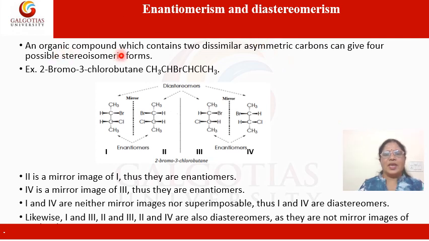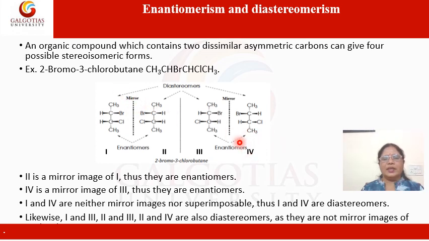2-bromo-3-chlorobutane. We can see there are asymmetric carbon atoms present, and because of that, four stereoisomeric forms are possible, because there are two dissimilar asymmetric carbon centers, and therefore four different stereoisomeric forms are possible. So if we compare the first with the second, we can see that these two are mirror images of each other. Because they are mirror images of each other, they are enantiomers.